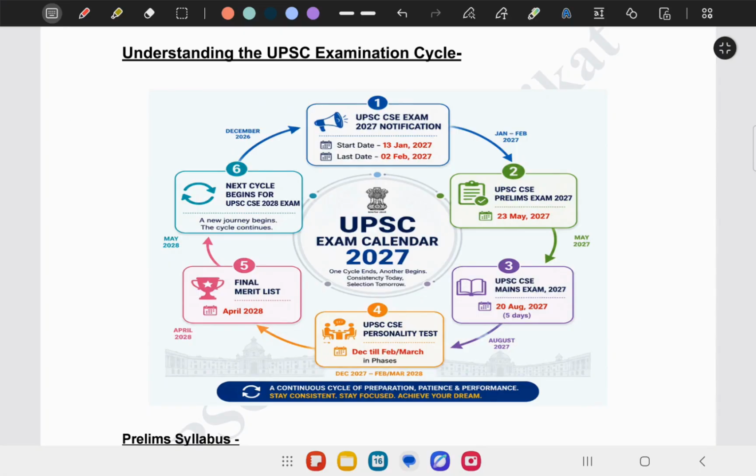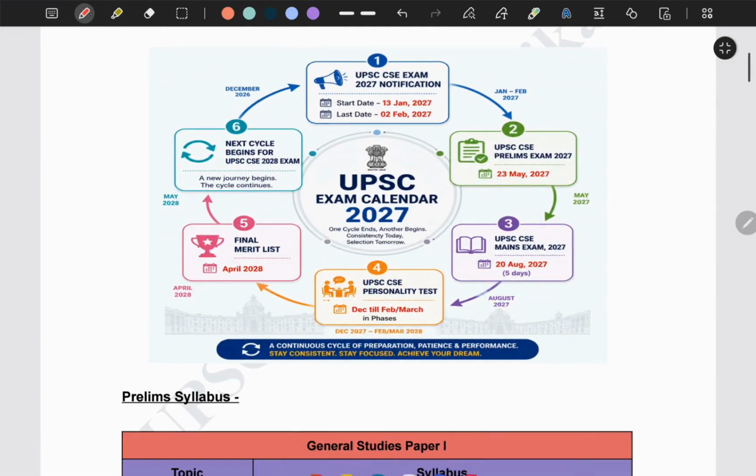The journey officially begins when the UPSC CSE 2027 notification is released on 13th of January, and the last date for applying is 2nd of February 2027.